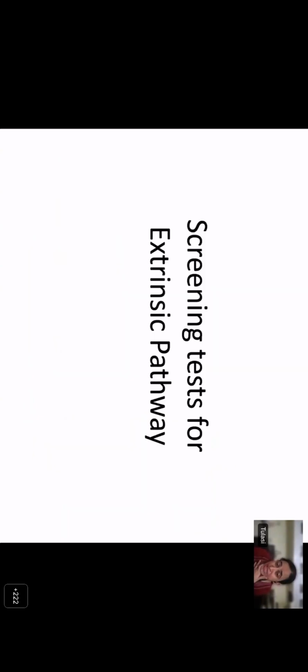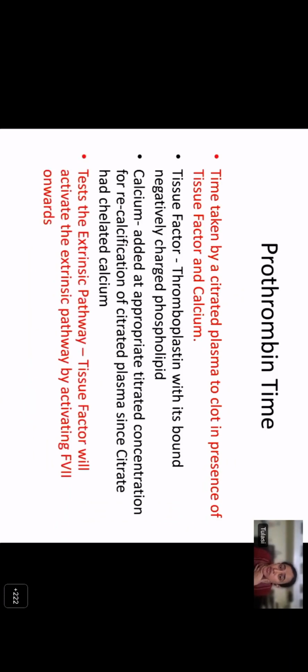When you talk about a screening test for the extrinsic pathway, I'm sure that you all know that it is the prothrombin time. It is the time taken by citrated plasma to clot in the presence of tissue factor and calcium. Tissue factor is a thromboplastin which is bound to negatively charged phospholipid, and usually the PT reagent itself contains calcium chloride. You do not need to add it separately, and this is the test for the extrinsic pathway.